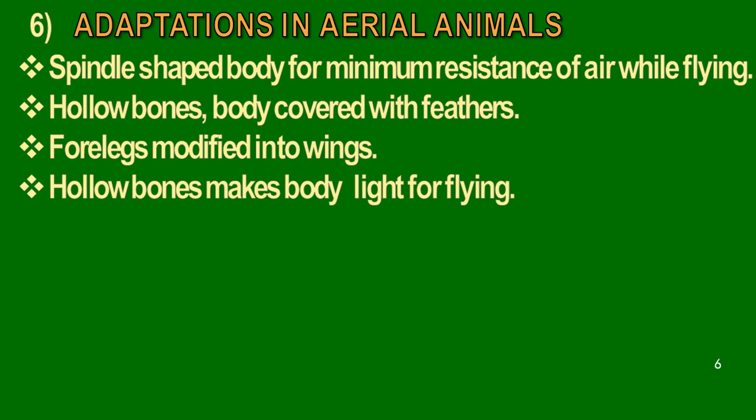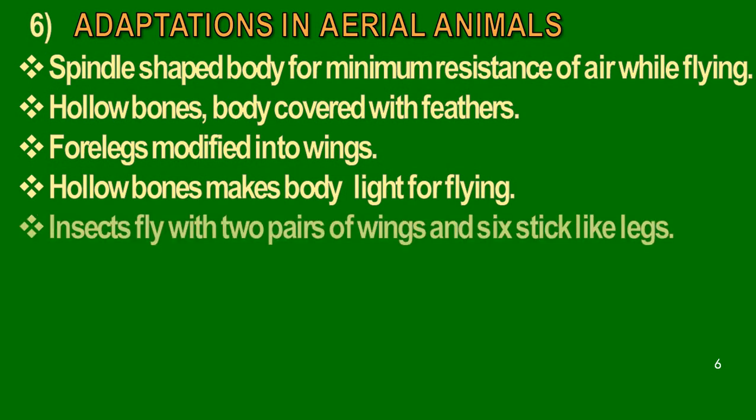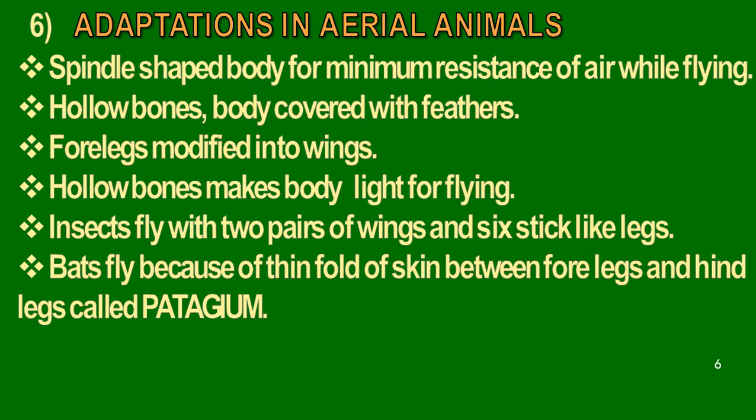Hollow bones make the body light for flying. Insects fly with 2 pairs of wings and 6 stick-like legs. Bats fly because of a thin fold of skin between forelegs and hind legs called patagium. An example of aerial animal is hawk.